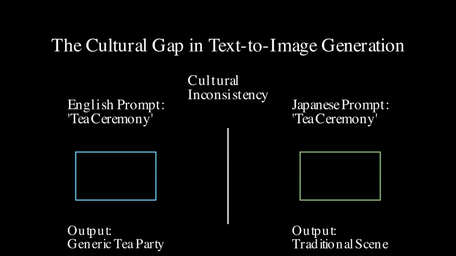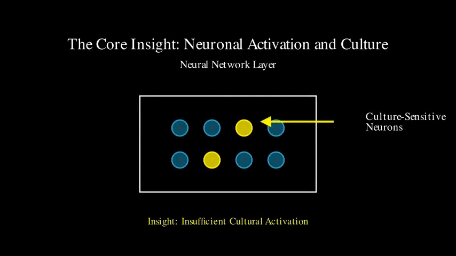Think of prompting for a tea ceremony in English versus Japanese. Are you getting geishas, tatami mats, and specific tea sets, or just a generic picture of tea? The key insight here is that the models do possess cultural knowledge, gleaned from their training data. The problem isn't a lack of information, but rather that the culture-specific representations within the model are not being adequately activated or utilized when prompted in non-English languages.